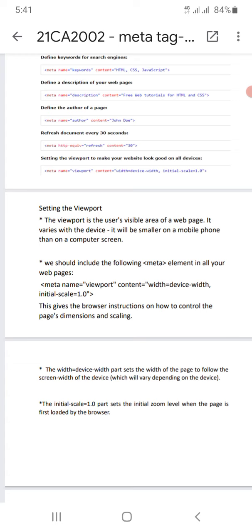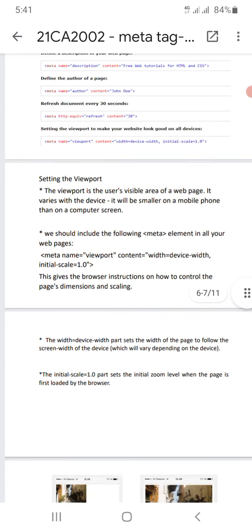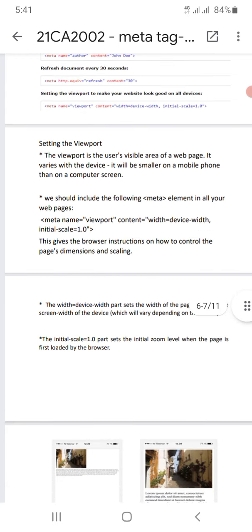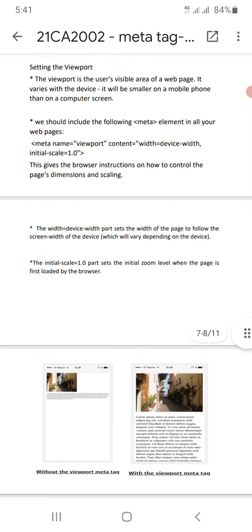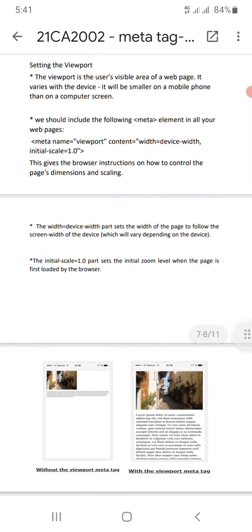Like that, the meta tag tells the browser. This gives the browser instructions on how to control the page dimension and scaling. Before, I told you the meta tag controls the instructions, dimension and scaling.